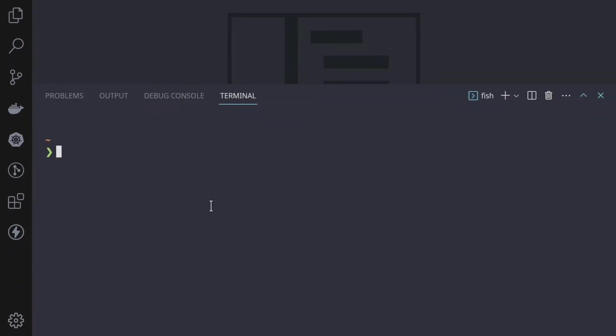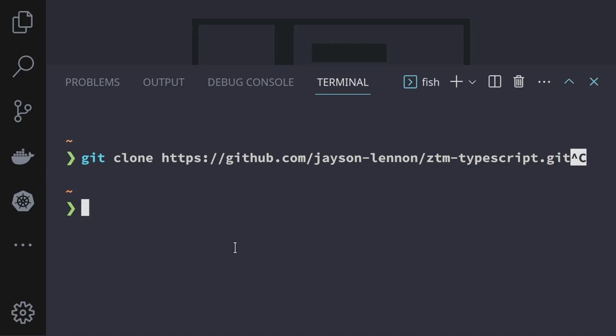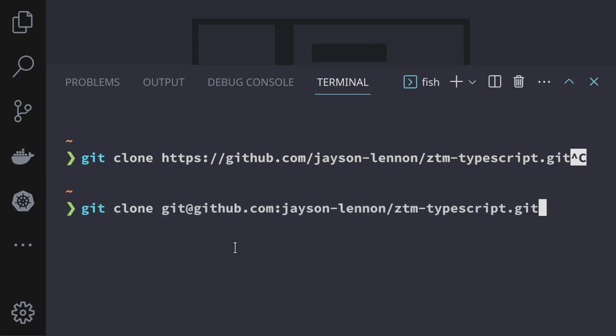So I'm going to provide the repo address. We'll zoom in a little bit. We'll do git clone, and here's the address using HTTPS. And if you use SSH to do your git work, then we can git clone and then use that address for SSH. I use SSH, so I'm going to clone that.